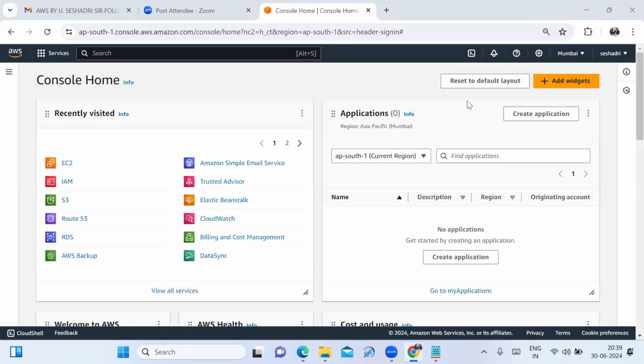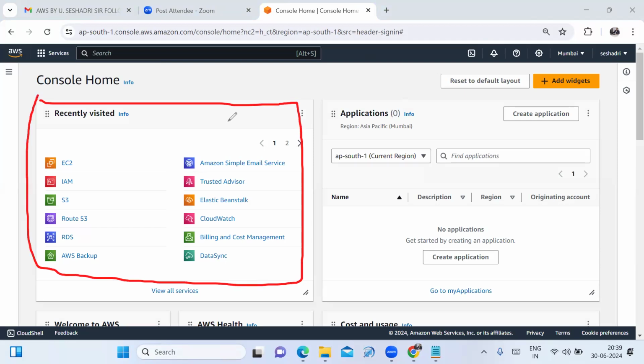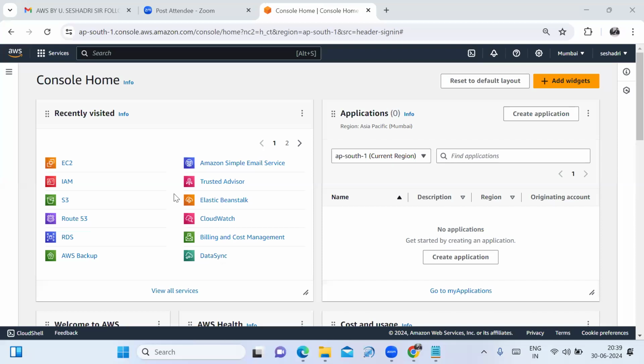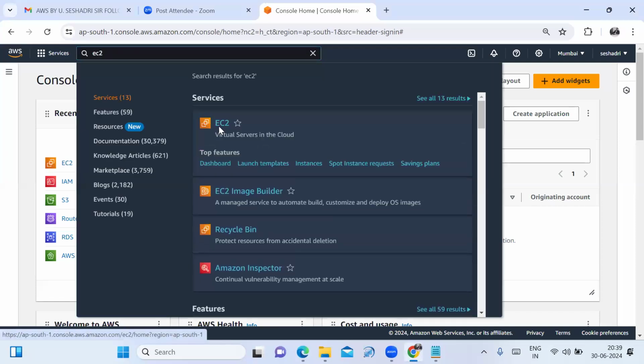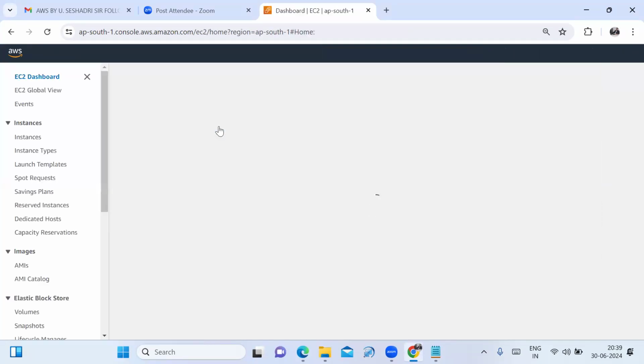Those are the recently visited services in my AWS account. This is the Mumbai region. Now in today's session, I explain the Linux basics. For that, I launch and connect the Ubuntu server. See, in the recently visited services, the EC2 service is there. You have to click on the EC2 service, or type EC2 in the search box, and select EC2, Elastic Compute Cloud.